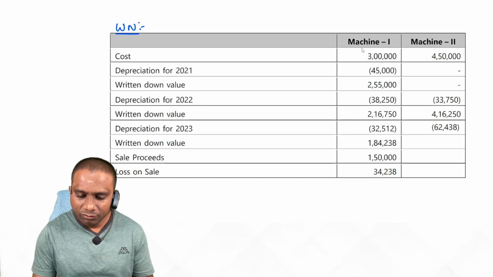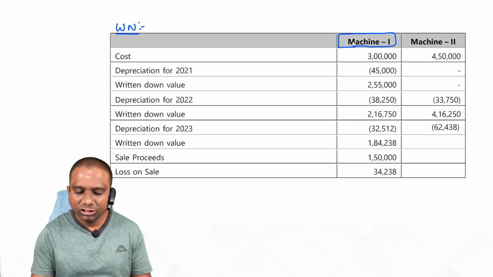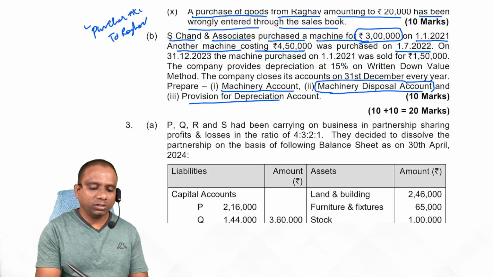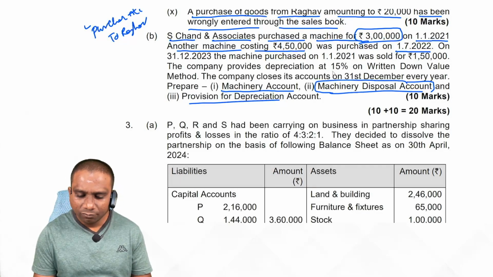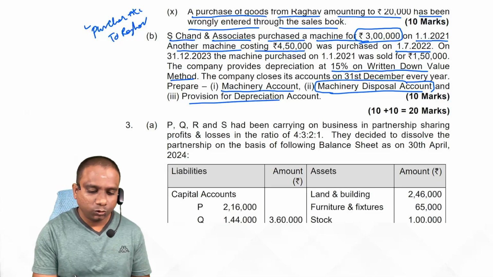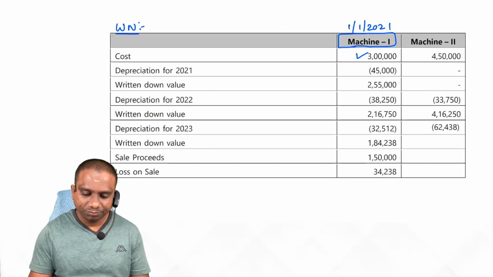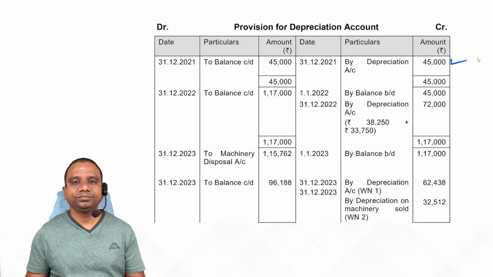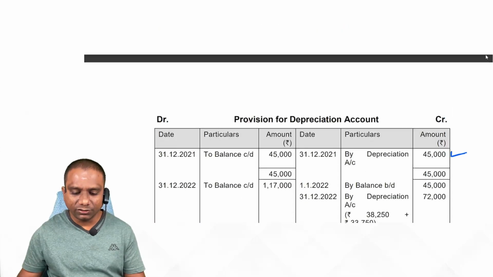First, we talk about machine 1, purchased on 1/1/2021. Here, what is the cost of asset? 3 lakhs. What is the method of depreciation they are providing? 15% on written down value. So WDV method. 3 lakhs into 15%, 45,000. Write down 45,000 here. So 2021 completed.